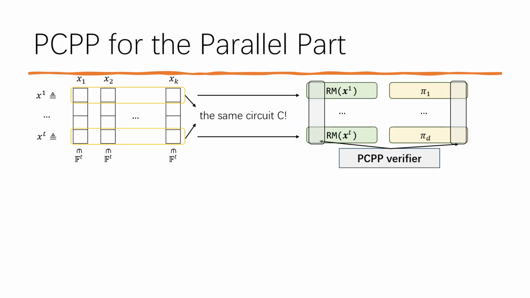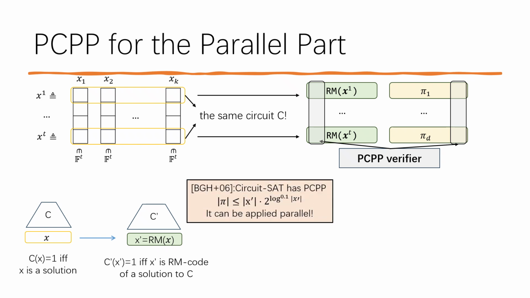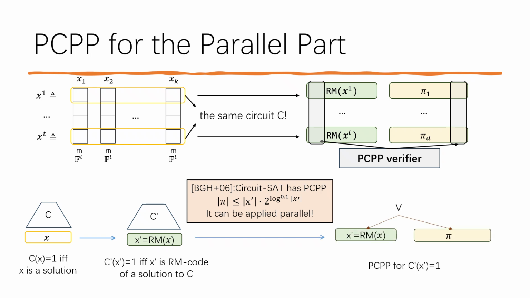Now let's give a PCPP for parallel constraints. In this case, we have the same circuit applied to every entry of k vectors. We can create a new circuit which, given a Reed-Muller code, decides if it is a Reed-Muller code of a solution to the original circuit. Then we use the result of Benson et al. That circuit set has almost linear PCPP, and it can be applied in parallel. Then we are done.